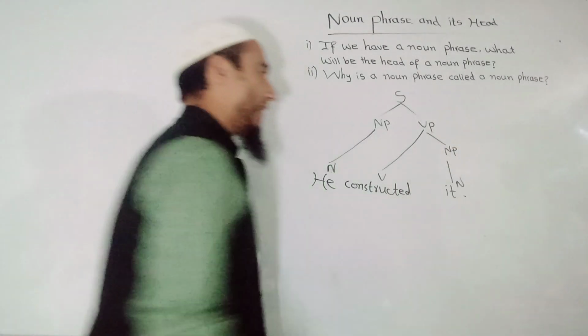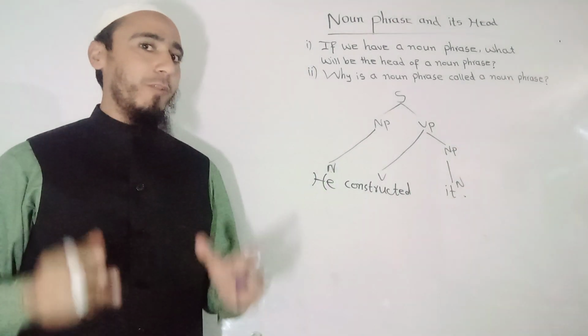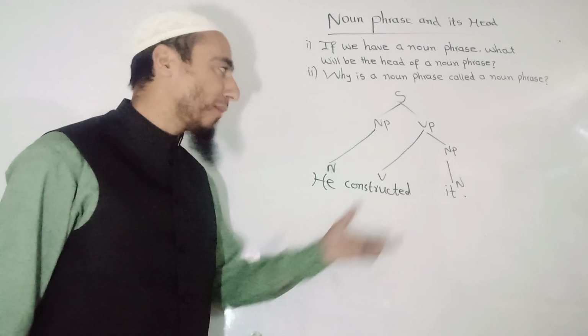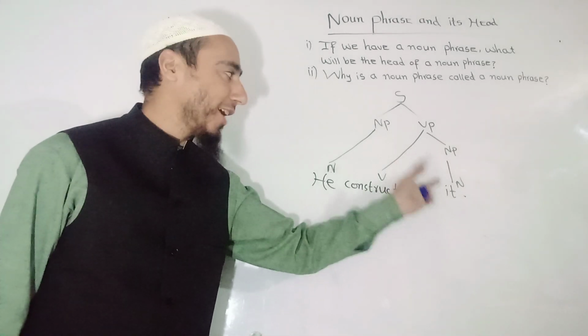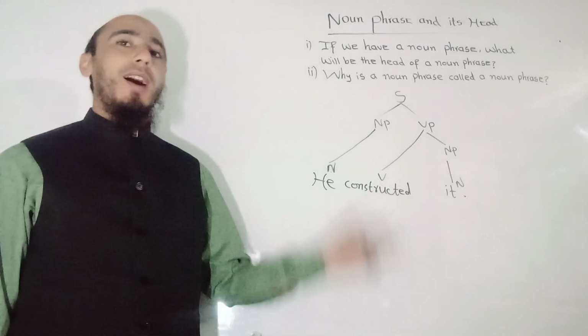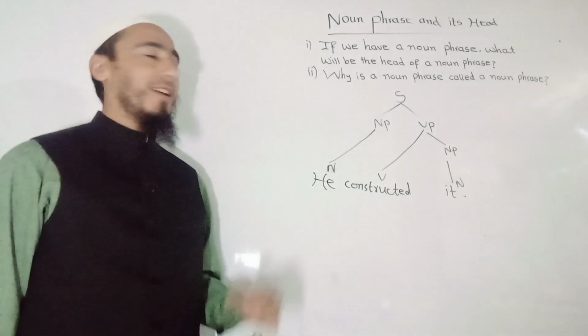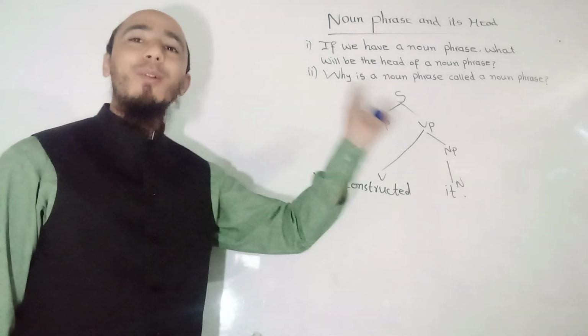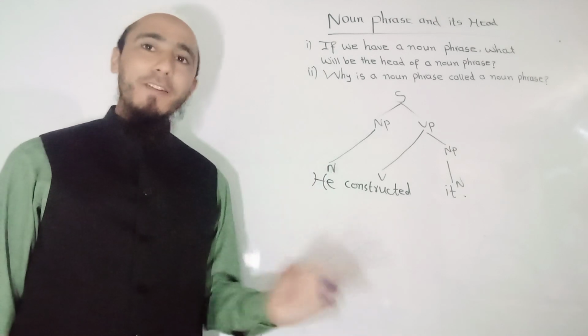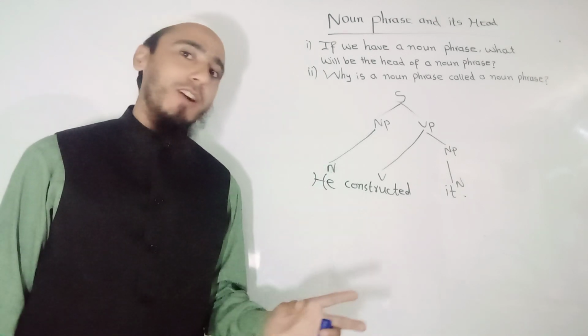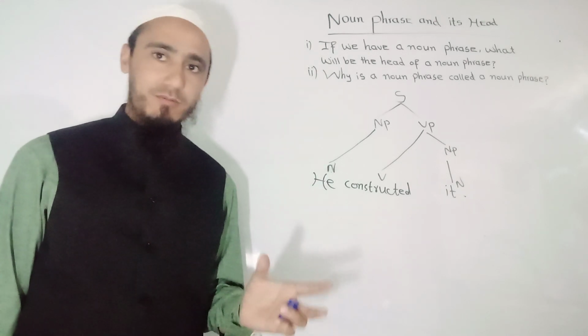So listeners and audience, with the help of tree diagram, we can also understand and know about noun phrase. However, the answer to the question is that if we have a noun phrase, definitely the head of a noun phrase would be a noun.